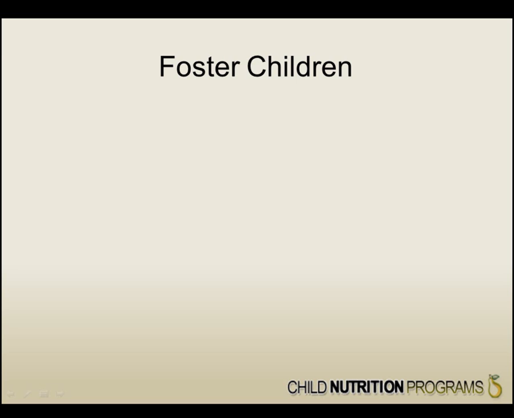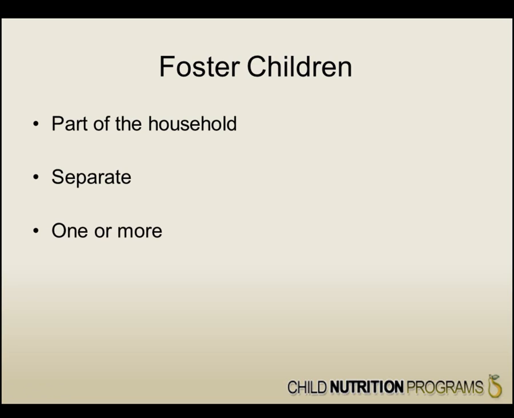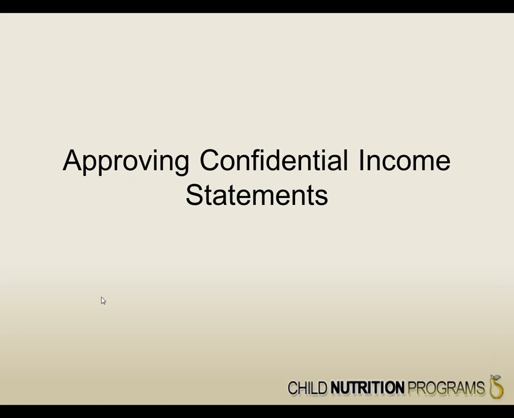There are 3 different ways a household can complete a CIS for foster children. They may be considered part of the household and included on a CIS submitted by the household. A separate CIS can be completed for foster children. Or, if there is more than one foster child in a home, they can all be included on the same form. Now we will review how to approve a confidential income statement.